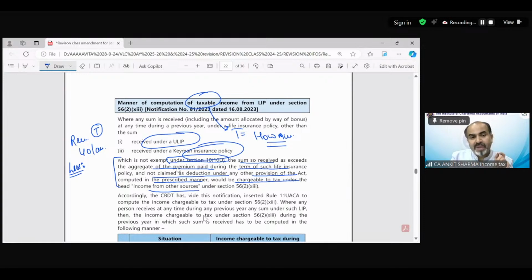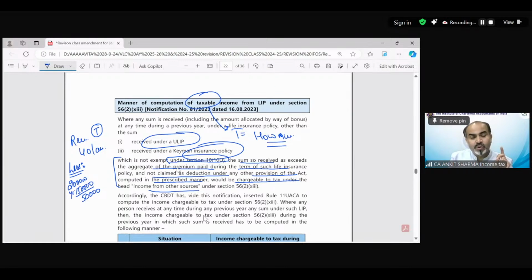Suppose you have paid 2 lakh rupees in year 1 as an insurance premium, out of which you get the benefit of deduction of 150 only. So 50,000 payment has been excess for which you do not claim the deduction or you would not be allowed the deduction. So that was year 1.